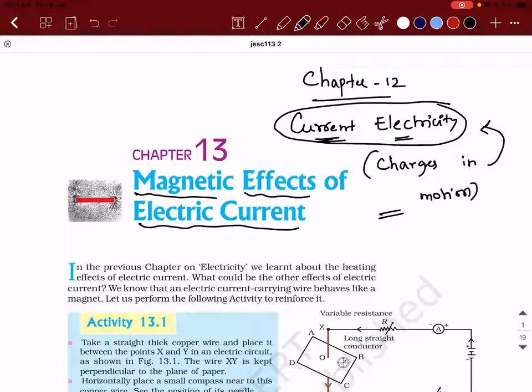There are two things that are combined. One is electric current. What do you mean by electric current? We have already discussed flow of charges. So what do you mean by magnetic effects, guys? I want someone to answer this. What do you mean by magnetic effects of electric current?